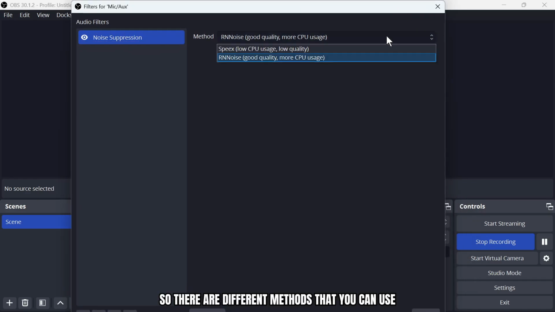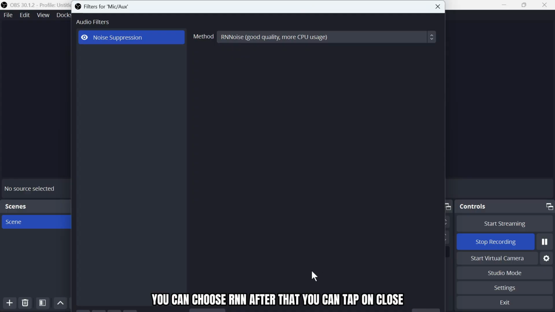So there are different methods that you can use, such as Speex and RNNoise. So you can choose whichever you want. If you want a low quality one with low CPU usage, you can choose Speex, or if you want good quality with more CPU usage, you can choose RNNoise. After that, you can tap on close.